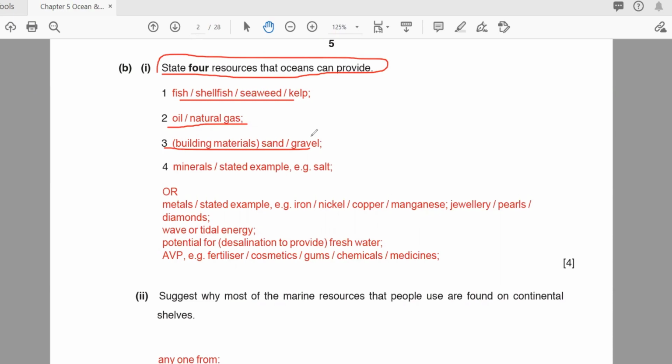On the other hand, we also discussed that the ocean gives us a lot of minerals, some in direct form and some in the form of salt, like NaCl, which is obtained from ocean water after drying it. Then they are also getting metals like iron, nickel, copper, manganese, and jewelry diamonds. We discussed that on that day. Diamond is not easy to take out from the ground, but from the seashore. But a higher percentage of the world's diamonds is inside the oceans.